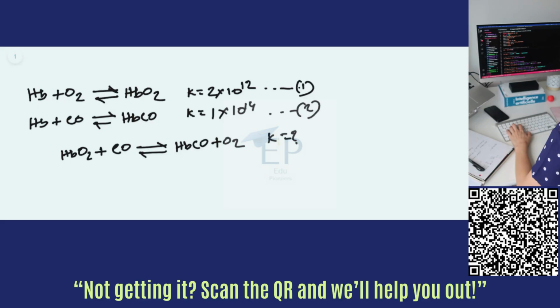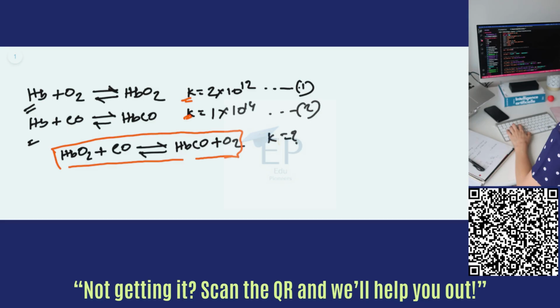So in this problem, we are given two equations here with their equilibrium constants, and we have to find out the equilibrium constant for this equation here.